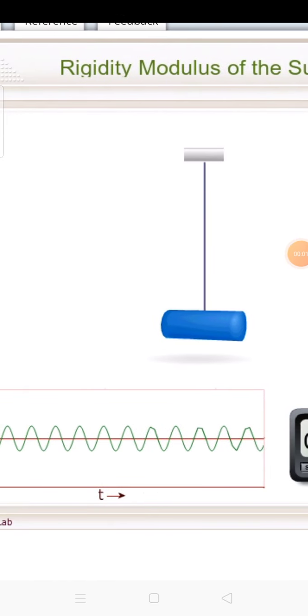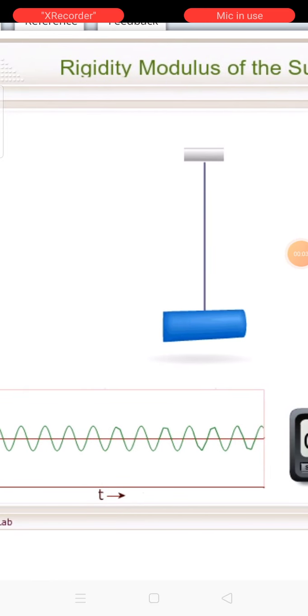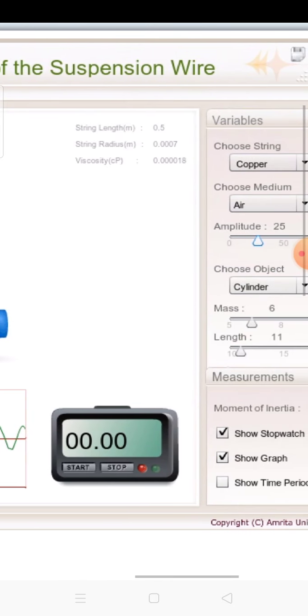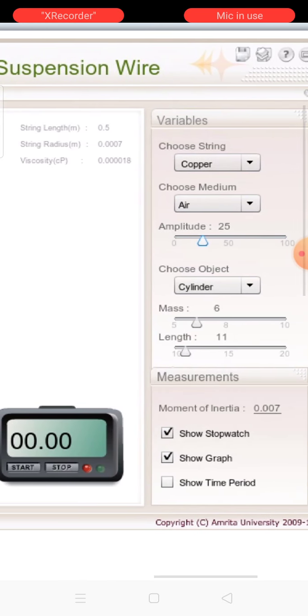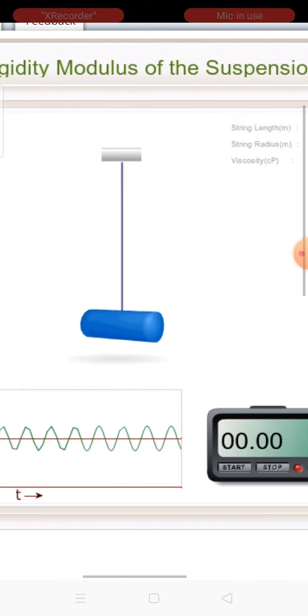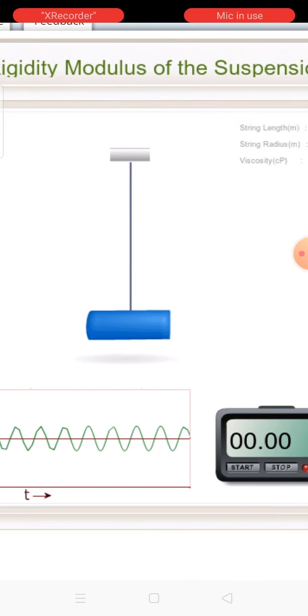Students, I am here demonstrating the practical of the rigidity modulus of the suspension wire. Here you notice the variables I am choosing. The material of the string is copper, the medium is air, the amplitude is 25, and the object chosen here is a cylinder. Now you notice here is a stop clock.